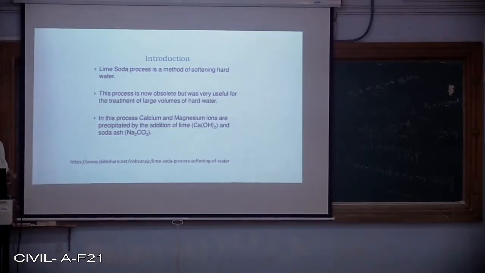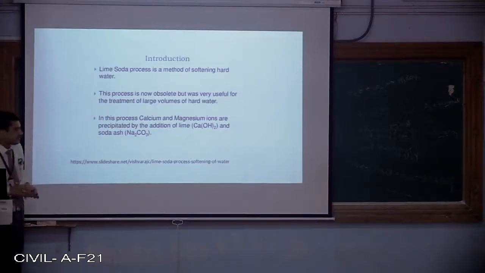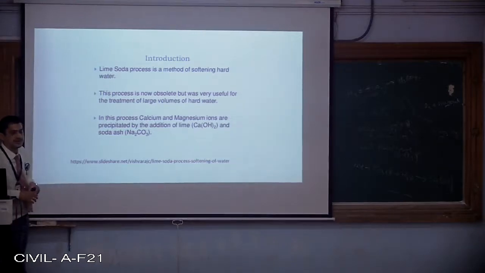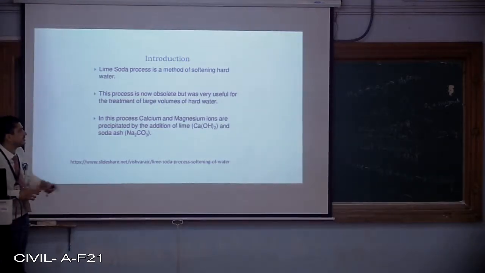As we have already discussed, the lime soda process is used to remove both temporary hardness as well as permanent hardness. The chemical formula of lime is calcium oxide, but it will be converted to slaked lime, so it will be Ca(OH)2. Soda ash is Na2CO3.